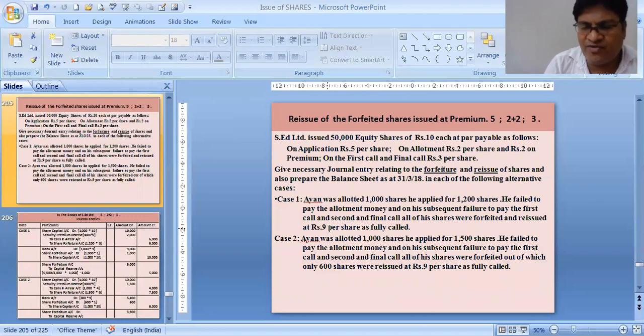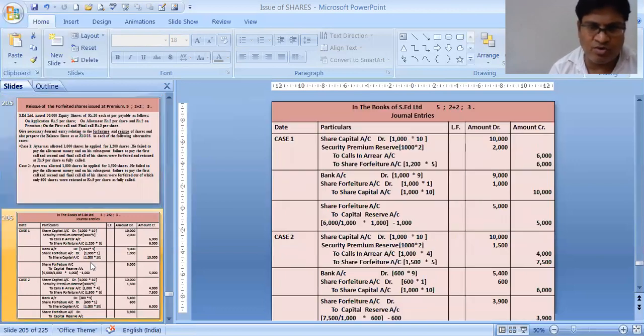We have to first forfeit his shares. Now when we forfeit, how many shares will we forfeit? We will forfeit 1,000 shares. He failed to pay the allotment money and all his shares are forfeited. So there's a simple entry: share capital account debit, 10,000. Now he has not paid the security premium also. That should have been 2,000, but it is 1,500 over here. Why 1,500? I will explain that.